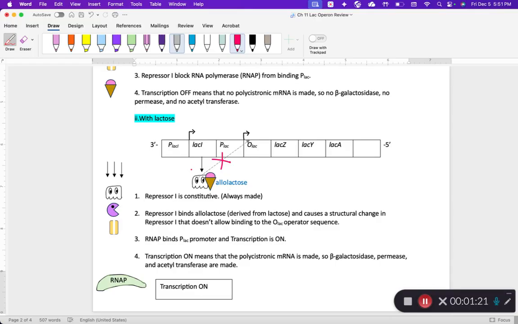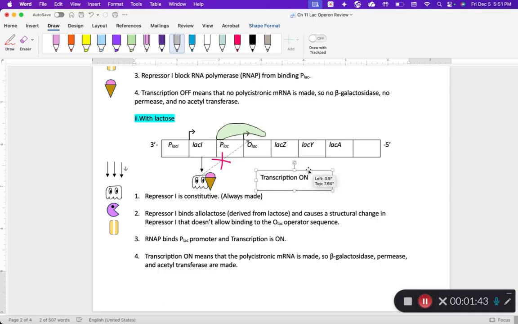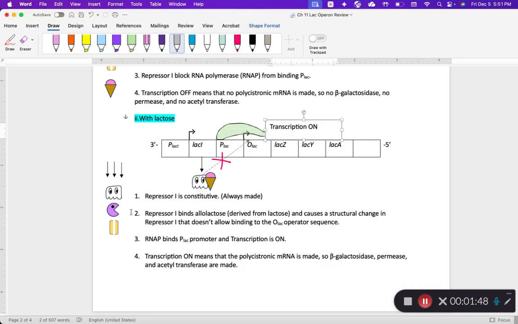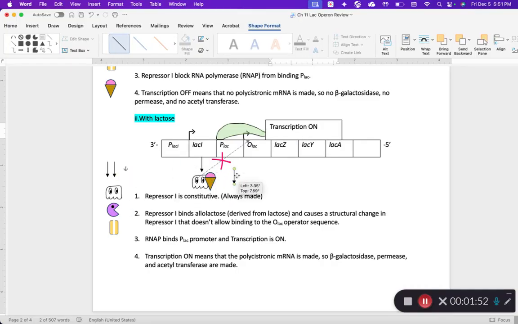Well, for one, we see that the area of the DNA is now open for access, which pretty much means that now RNA polymerase is going to come. It's going to bind the P lac promoter, which is binding here. And then when the P lac promoter binds, then that means transcription is on, and then our genes are being made. Okay, so then that would mean our lacZ gene is going to be made,